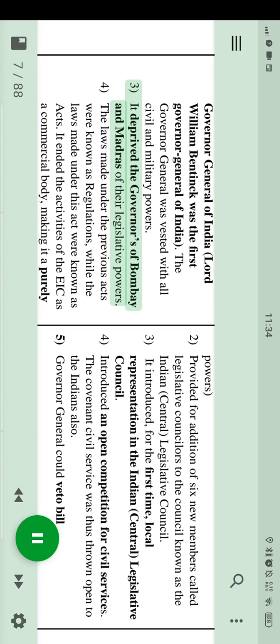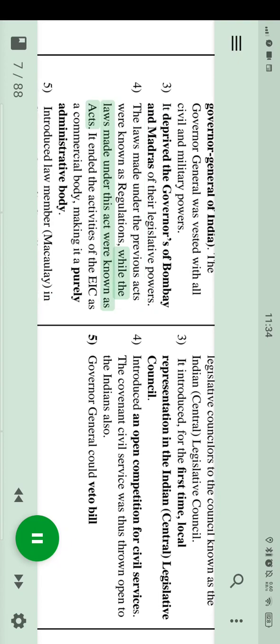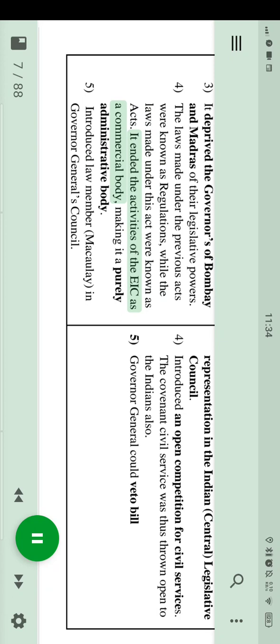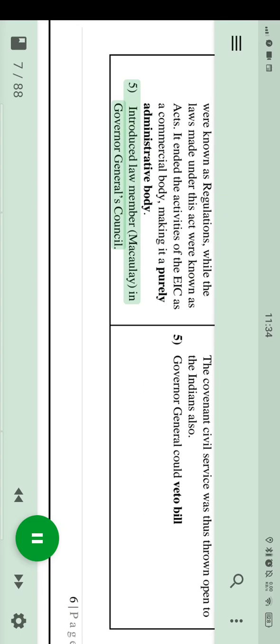3. It deprived the governors of Bombay and Madras of their legislative powers. 4. The laws made under the previous acts were known as regulations, while the laws made under this act were known as acts. It ended the activities of the EIC as a commercial body, making it a purely administrative body. 5. Introduced law member, Macaulay, in Governor General's Council.